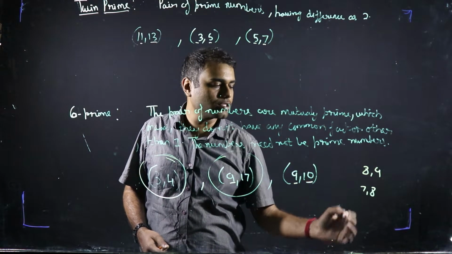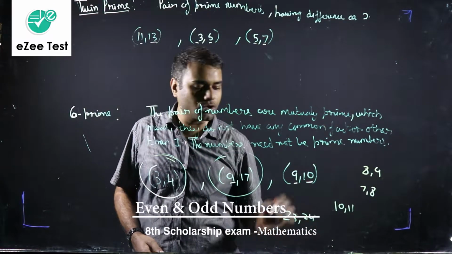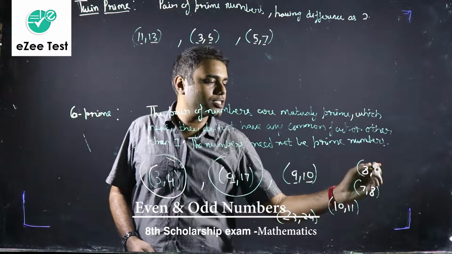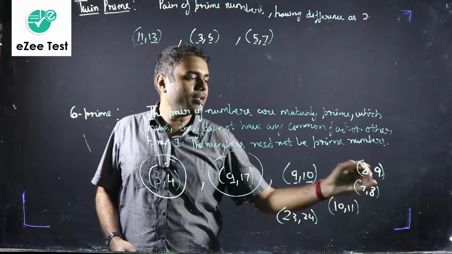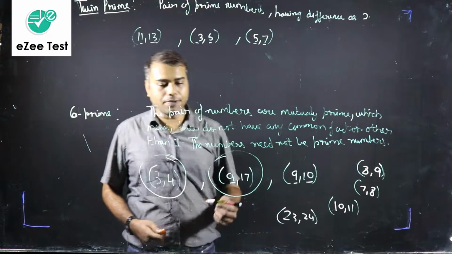7 and 8, they are consecutive. 10 and 11, they are consecutive. 23 and 24, they are consecutive. So every pair of consecutive numbers will always be co-prime because they will never have any other common factor other than 1. Are you getting my point?